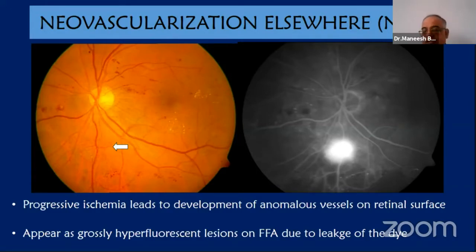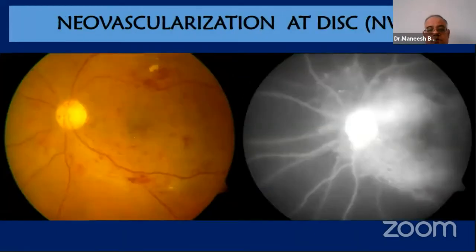If that happens on the retina other than the optic nerve head and 1 disc diameter away from it, it's called neovascularization elsewhere. While at the optic nerve or 1 disc diameter around it, it is usually neovascularization at disc. This is an image of neovascularization at disc with extensive capillary non-perfusion and ischemic retina here.